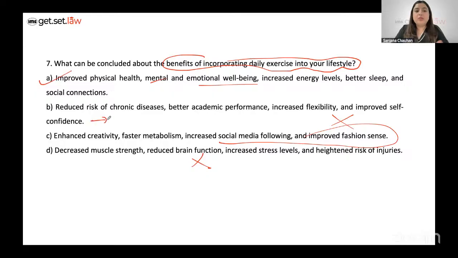All of these are more secondary in nature, right? But the primary benefits here would be option A any day. Okay, that's for question number 7.